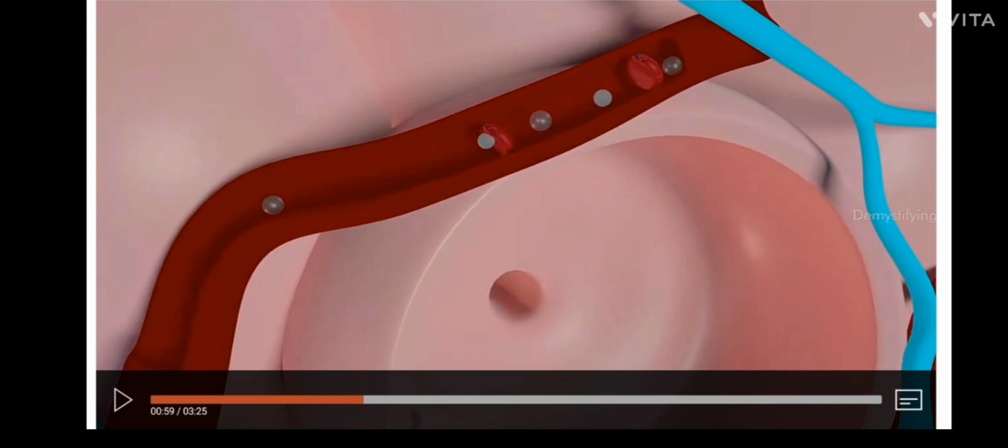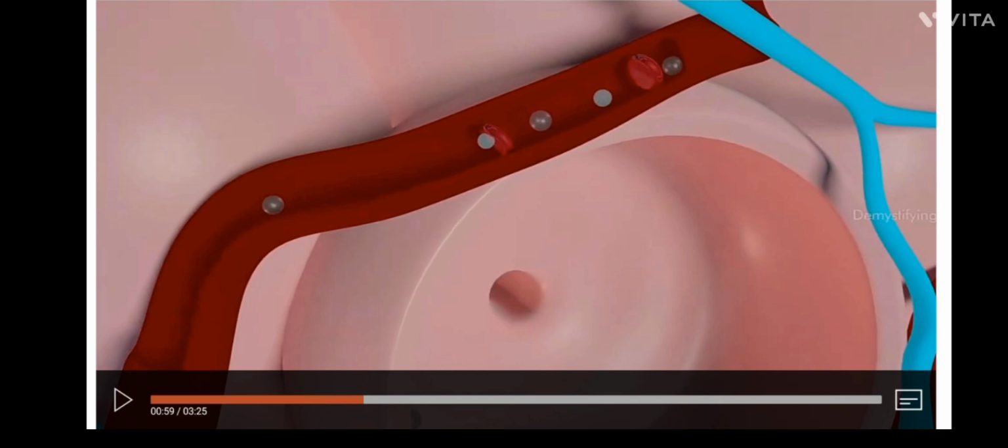Okay, then what will happen? The red blood cells which are carrying oxygen will flow again. Now the blood is oxygenated because the red blood cells and oxygen are already bound.